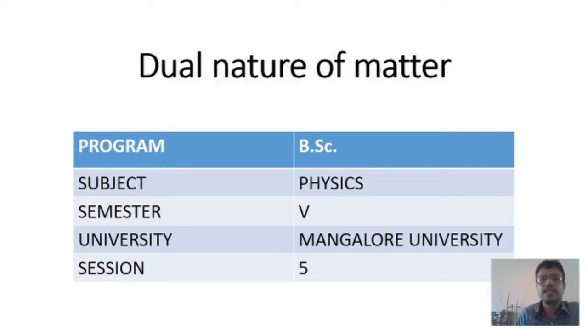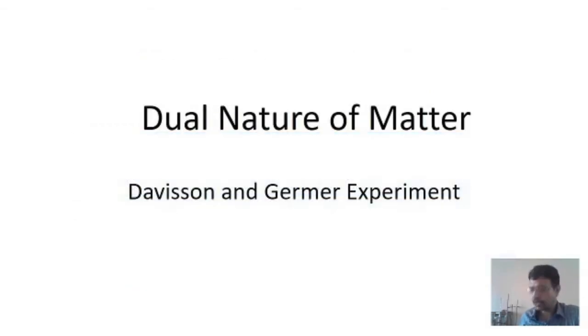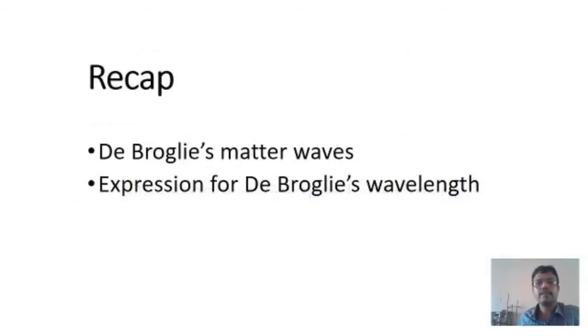The discussion is on the topic dual nature of matter, session 5, Davisson and Germer experiment. The aim of the experiment is to prove the wave nature of electron, and it is also used to verify de Broglie's wave equation.